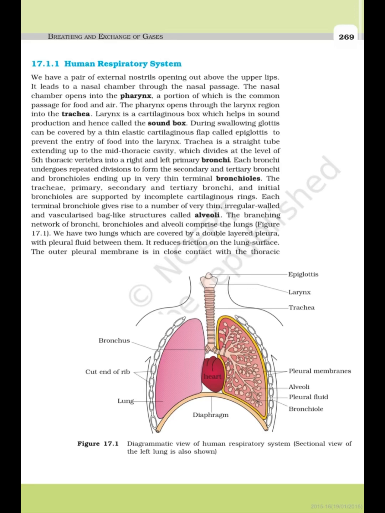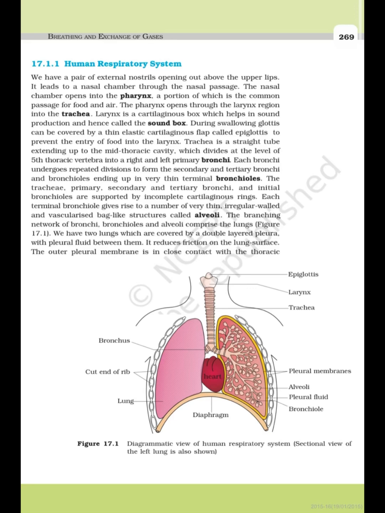Trachea is a straight tube extending up to the mid-thoracic cavity, which divides at the level of the fifth thoracic vertebra into a right and left primary bronchi. Each bronchus undergoes repeated divisions to form the secondary and tertiary bronchi and bronchioles, ending up in very thin terminal bronchioles. The trachea, primary, secondary, and tertiary bronchi and initial bronchioles are supported by incomplete cartilaginous rings. Each terminal bronchiole gives rise to a number of very thin, irregular-walled and vascularized bag-like structures called alveoli. The branching network of bronchi, bronchioles, and alveoli comprise the lungs.